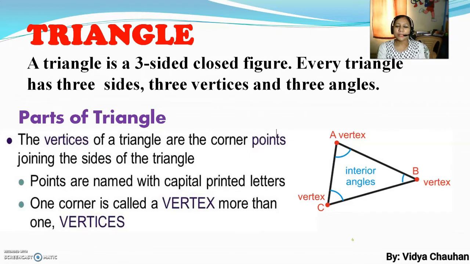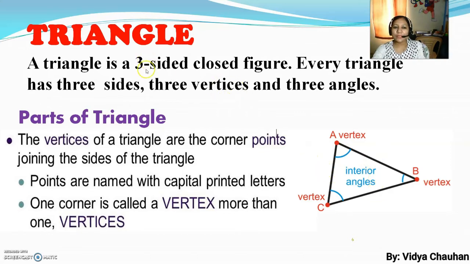As you can see in the image, there is a triangle given to you, and the parts are as follows. The vertices of a triangle are the corner points joining the sides of the triangle. Here, students, you can see in the image there are 3 vertices: vertex A, vertex B and vertex C. These are the 3 vertices of a triangle. Along with these vertices, the line joining 2 vertices is called a side or arm. So these are the 3 sides.